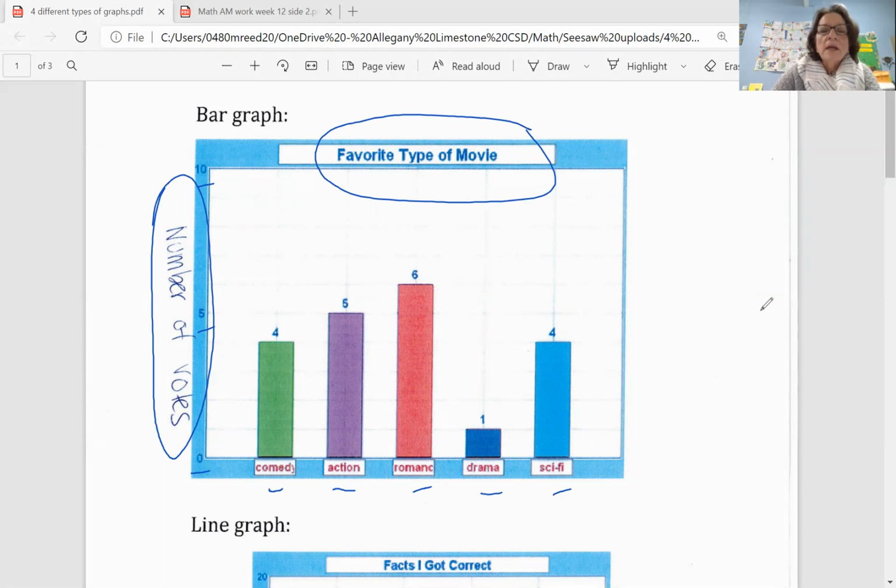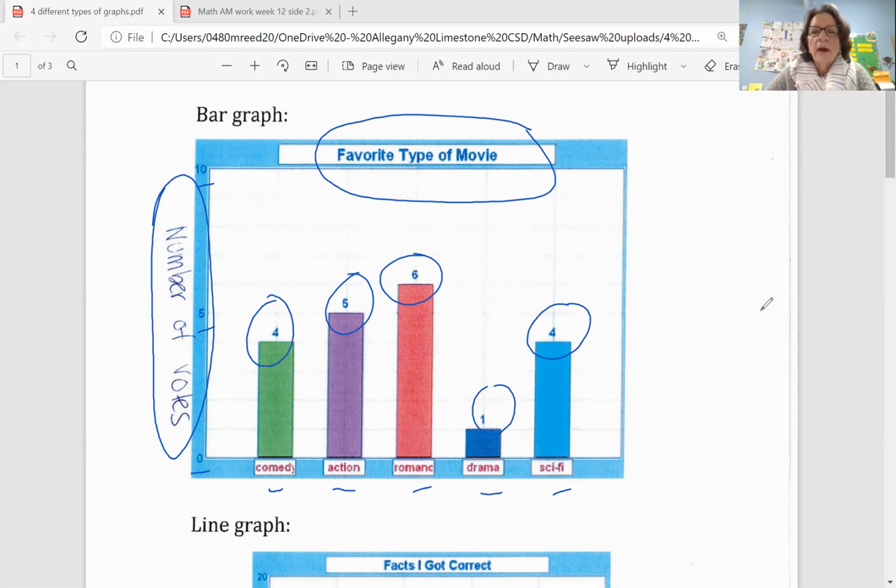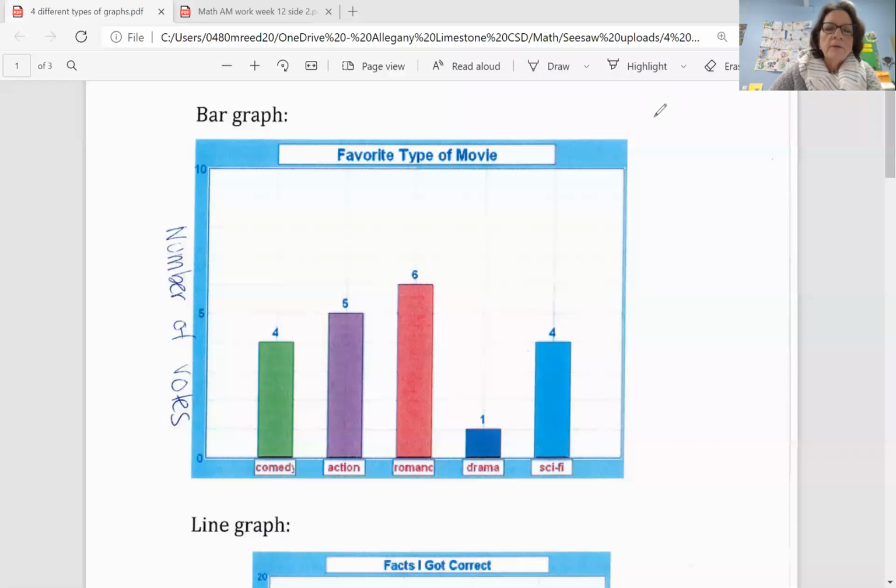And then you can use the scale to help you read those graphs. And you can even see on this one how they did put the numbers at the top of the graph. And that's a good habit to get into once you start reading bar graphs. Okay, so that's a bar graph. That's one type. I'm going to clear my pictures. And then we are going to go to the next one.